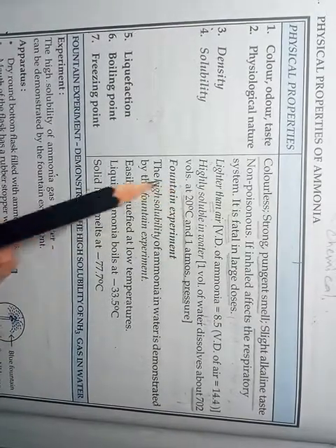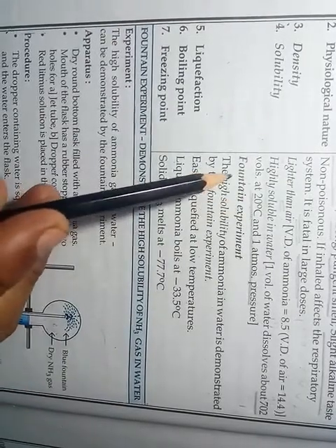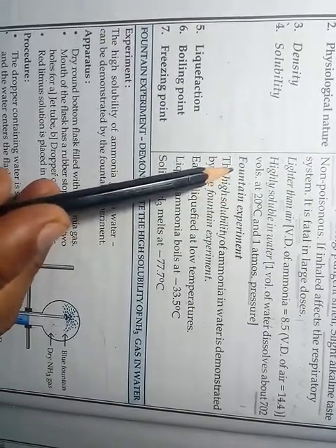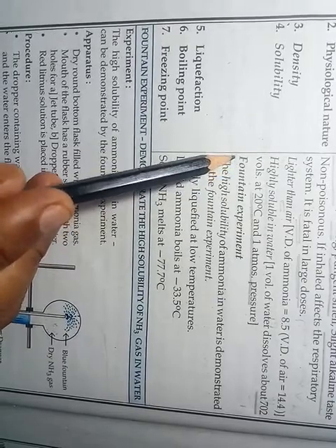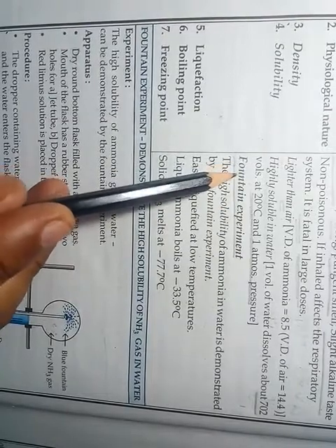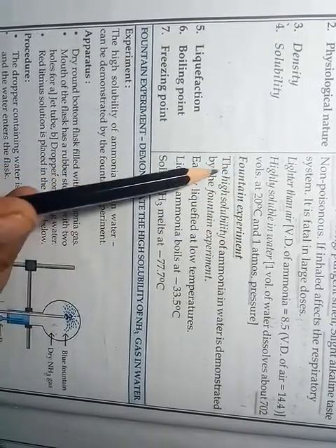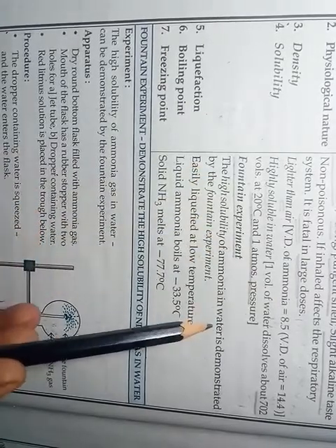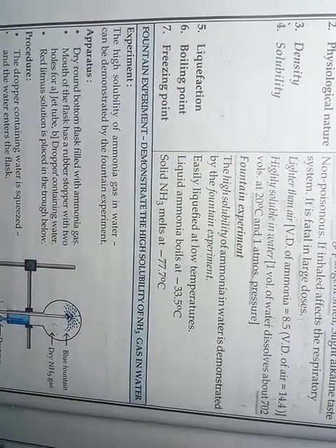This means ammonia gas is highly soluble in water, and this high solubility of ammonia in water can be shown with the help of a special experiment known as the fountain experiment. So the high solubility of ammonia in water is demonstrated by the fountain experiment.